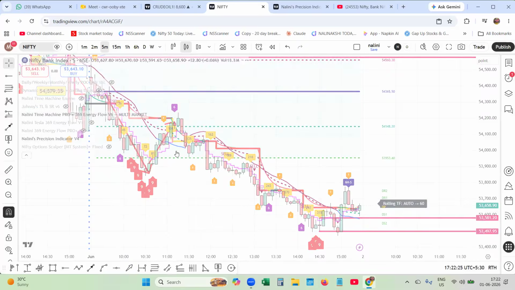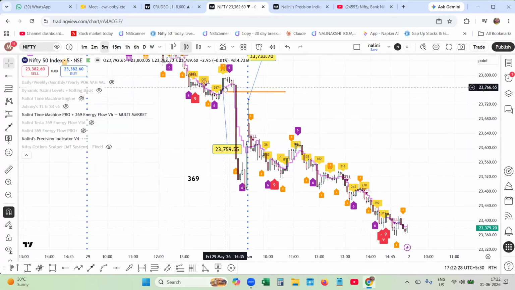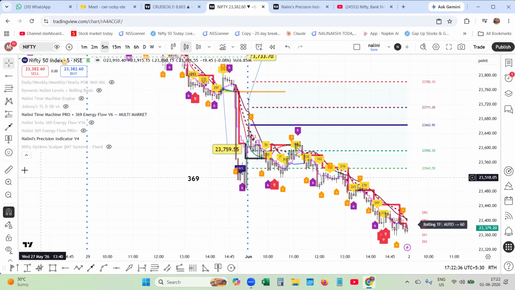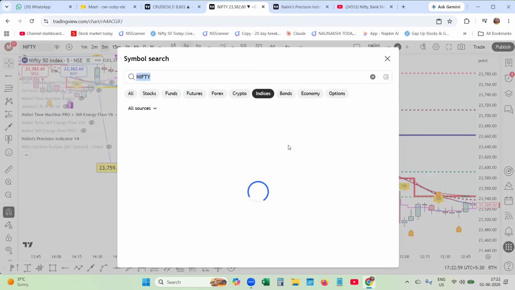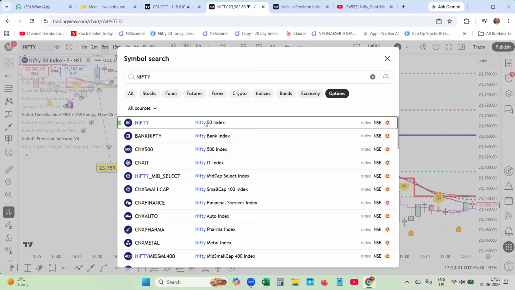And the straddle 315 was here. The 315 candle low was here. 73,751, it could not go. Along with the time machine, it started moving down. Then it is confirmed, it is trading below the pivot, Nalini Precision morning engine, morning layers pivot. Then you are looking for the straddle around 23,665. You could have gone for the 23,700 put option.